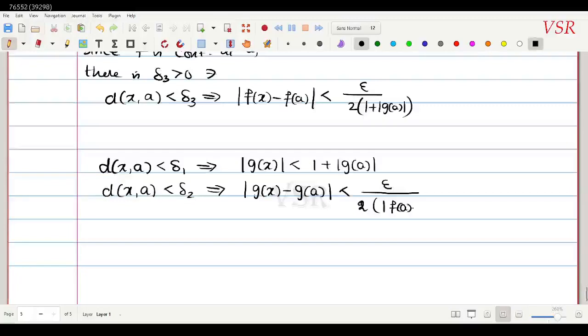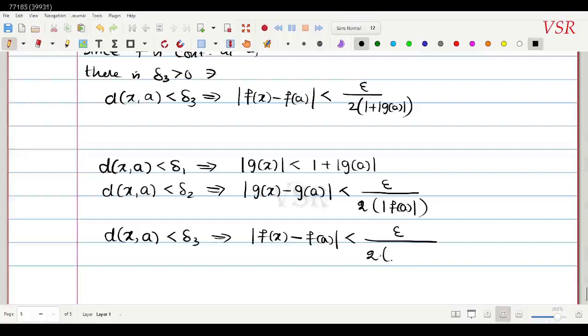This is well defined, because the denominator cannot be zero here, so f of a not equal to 0 is used here. Next, whenever distance between x comma a is less than delta 3, this would imply that modulus of f of x minus f of a is less than epsilon divided by 2 times 1 plus modulus of g of a.